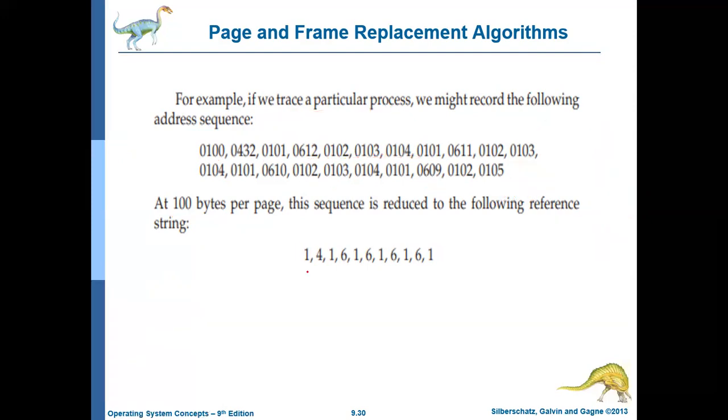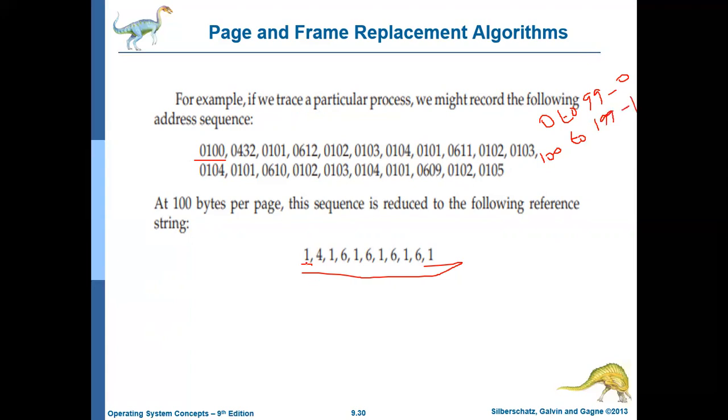Then this particular address sequence can be converted into a page reference string, which is really shorter. Initially the 100th memory location comes under page 1, because 0 to 99 is page 0 and 100 to 199 is page 1.